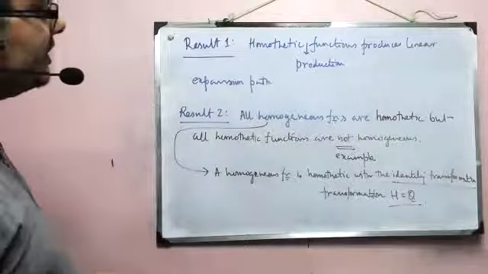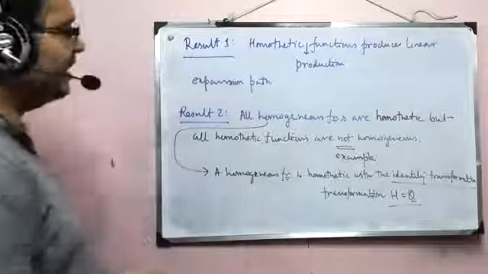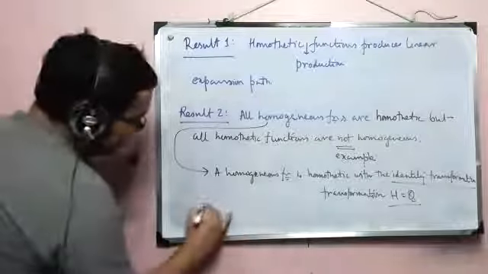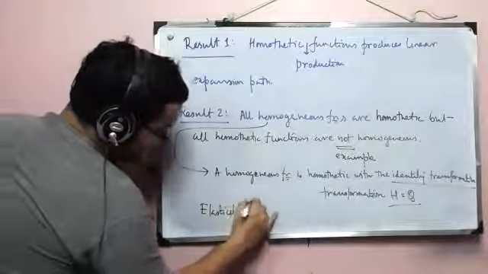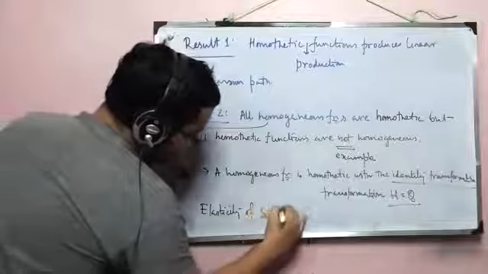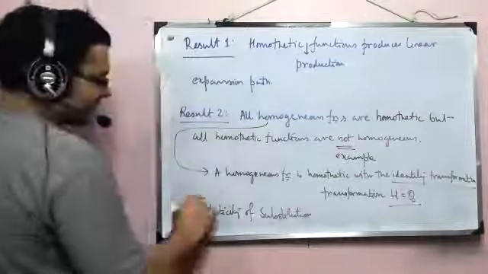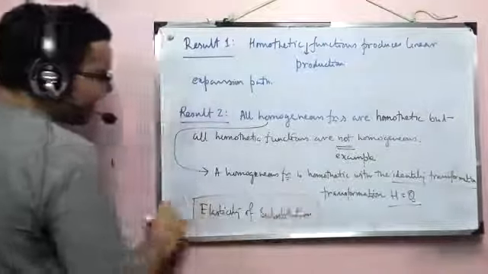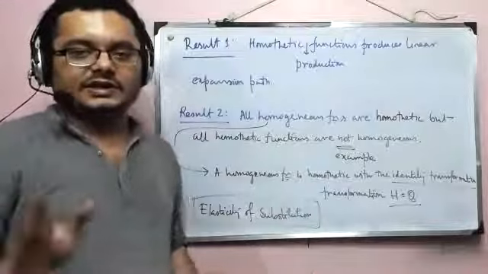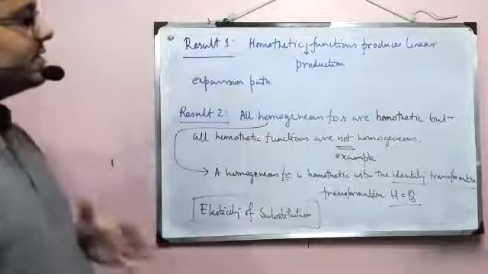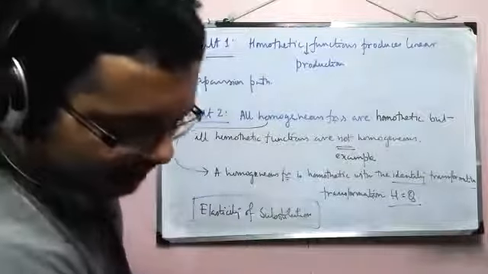Okay, now the topic of the next day is elasticity of substitution. What this means in English is basically this: along an isoquant, there is an idea of substitution, or there is a power of substitution.